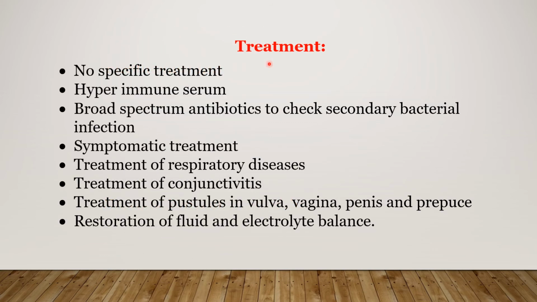Treatment: as this is a viral disease, there is no specific treatment. If hyperimmune serum is available, one can use it, and that is the solid treatment for this IBR.